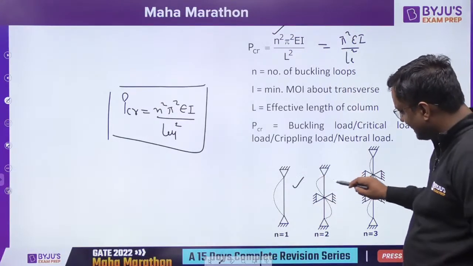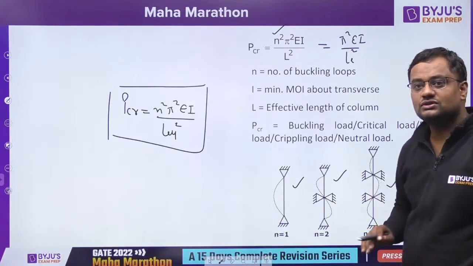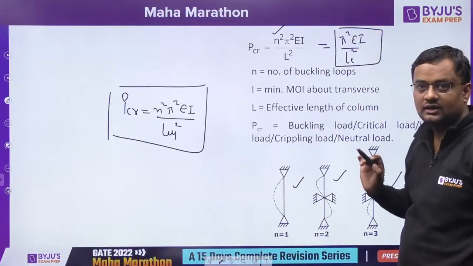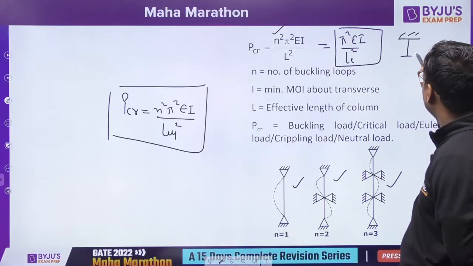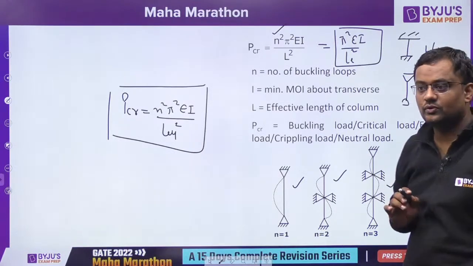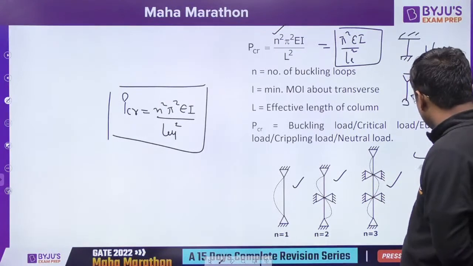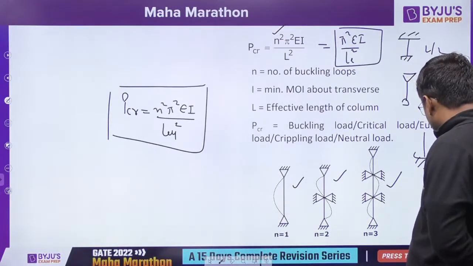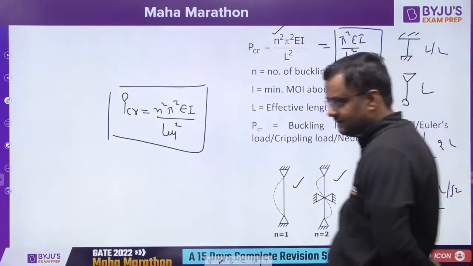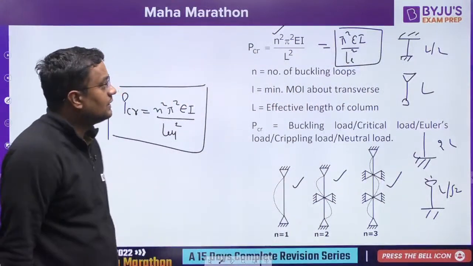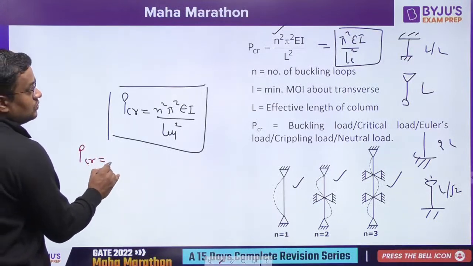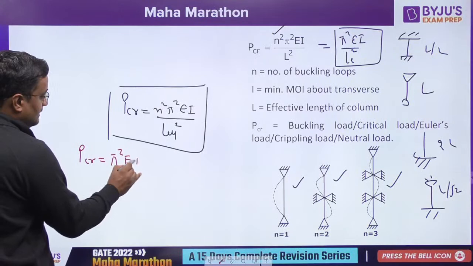So n can be 1, 2, or 3. But in our courses, n is always 1 because there are only 2 supports, so we assume this formula. L effective for the fixed case is how much? L by 2. For both sides pinned, it is L. It is the distance between the 2 points of contraflexure. When one is fixed and one is free, it is 2L. When one is fixed and one is pinned, it is L by root 2. Like this. So now for n equal to 1, P critical is equal to pi squared EI upon L effective squared.